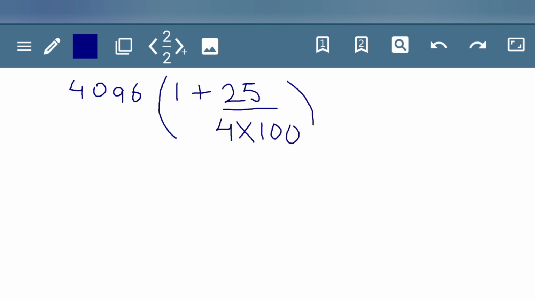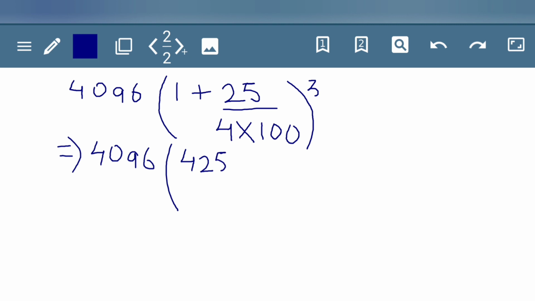So 4 and 100 both are in the denominator of 25, so they will be multiplied there. The denominator will become 400. Now I will write 4096, and in the bracket, after taking the LCM, we had got 425 by 400. You can take the LCM and check it. Raised to the power n, which is 3.